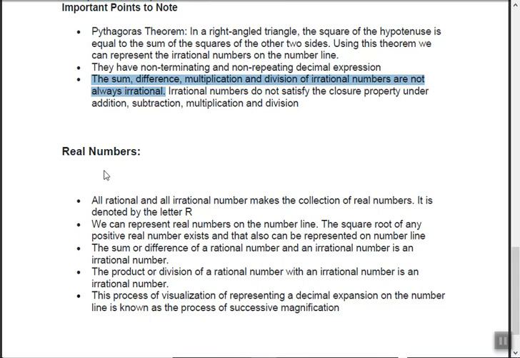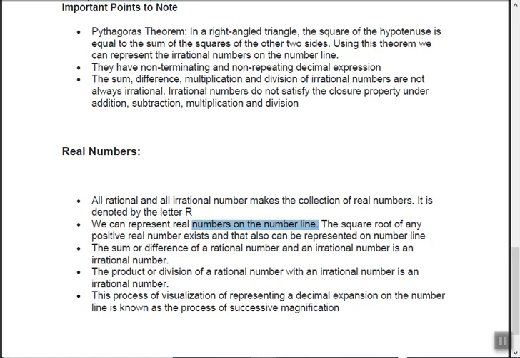Now what are real numbers then? All rational and all irrational make the collection of real numbers. Means rational plus irrational equals real. It's denoted by capital R. We can represent real numbers on the number line. Means you can represent rational and irrational both on the number line. Just now we saw root 2. Then 1, 2, 3 and decimal numbers can already be represented. The square root of any positive real number exists. Means the square root of any number which is real exists. They also can be represented on the number line.